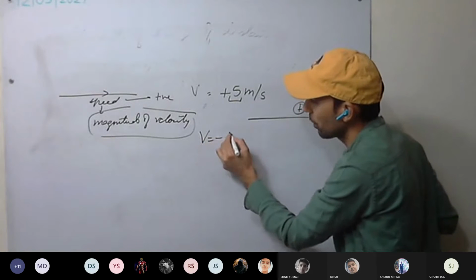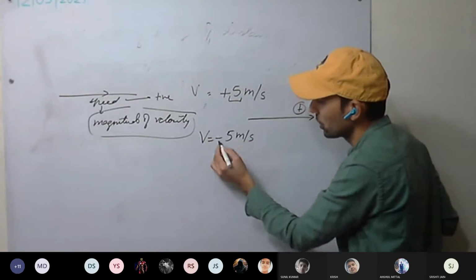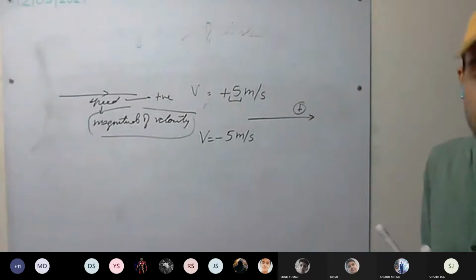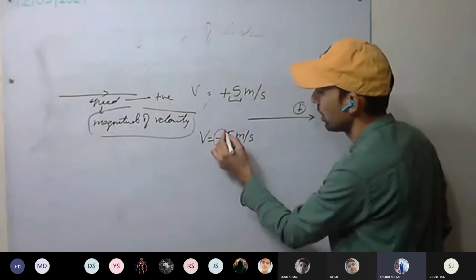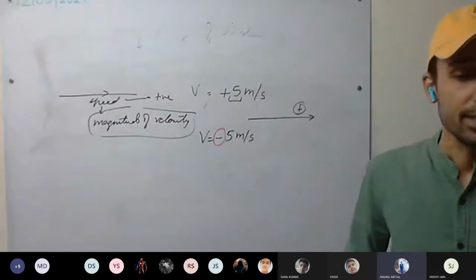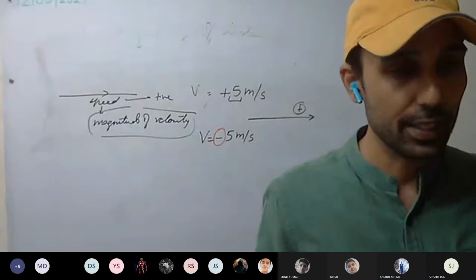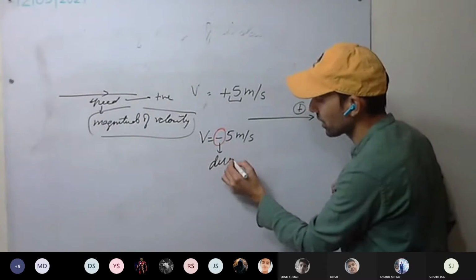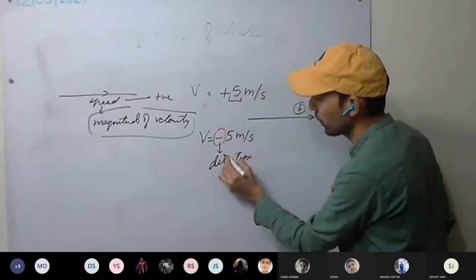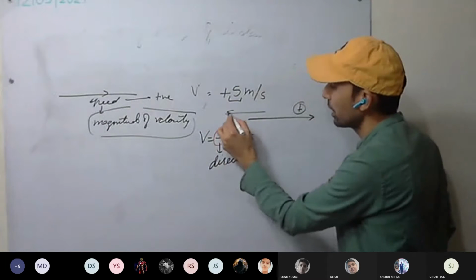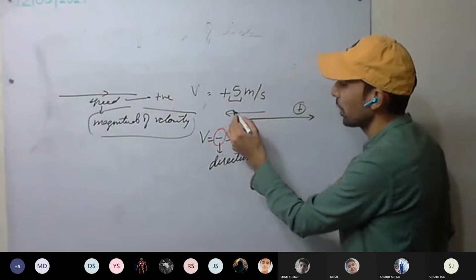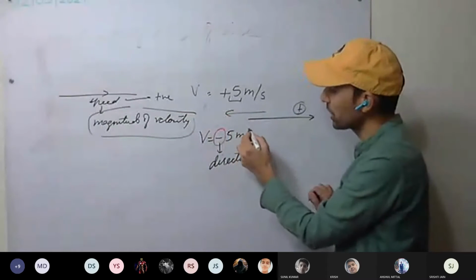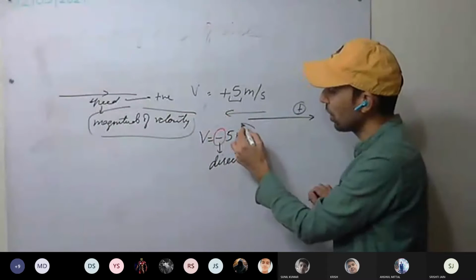If velocity is minus 5 meter per second, what does this negative sign denote? Opposite direction. See here, magnitude can never be negative. The negative sign denotes direction. This is a very important point. It means the body is moving in the opposite direction with a speed of 5 meter per second.